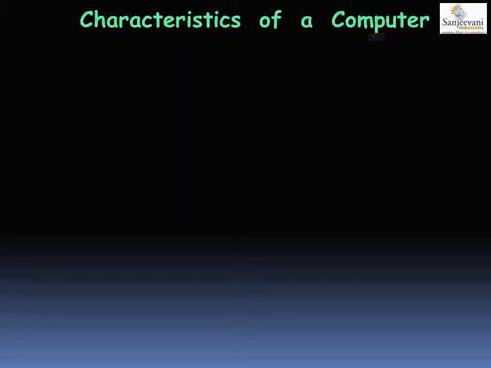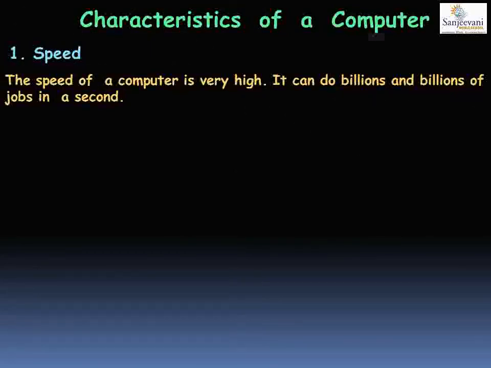So the first characteristic of a computer is speed. The speed of the computer is very high. It can do billions of jobs in a second. For example, if you are using a computer to do calculations, suppose you want the addition of 50 plus 50. Within some seconds the computer will give you the answer as 100. Again you want addition of a larger number, that is 500 plus 500. Again in some seconds the computer will give you the answer as 1000.